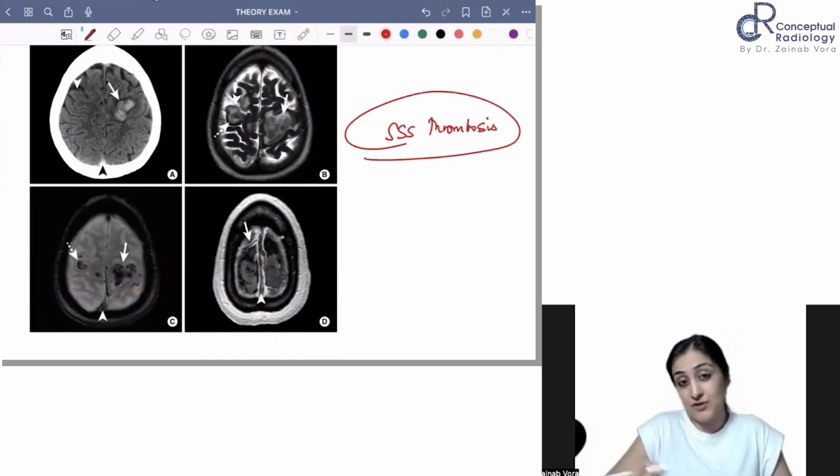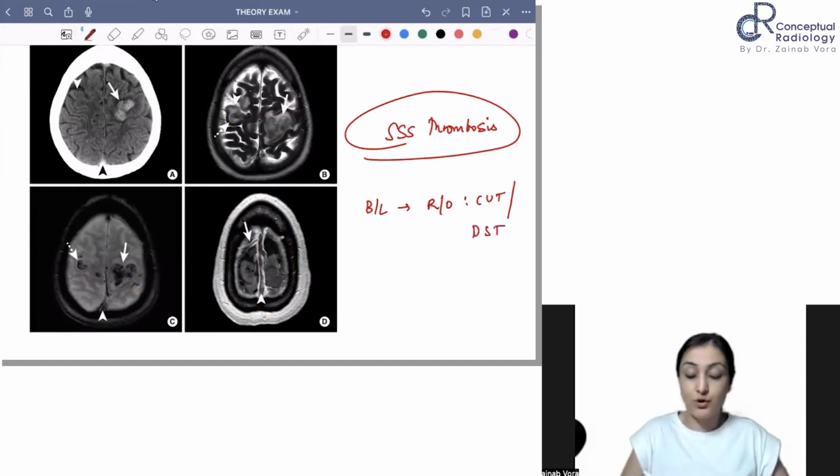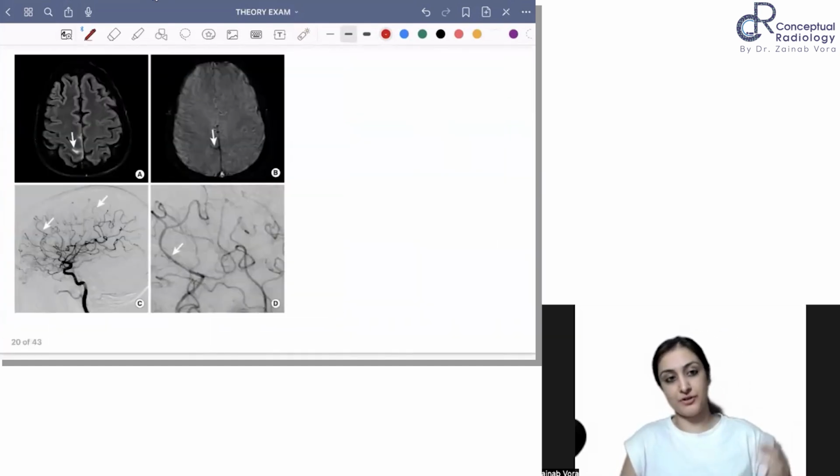Another case of bleed, something that you always have to suspect when you see bilateral bleeds, right? Always rule out cortical venous thrombosis or dural sinus thrombosis. Okay, this is very important.